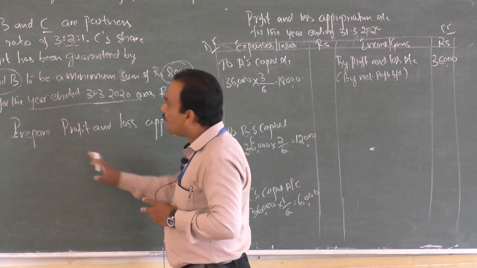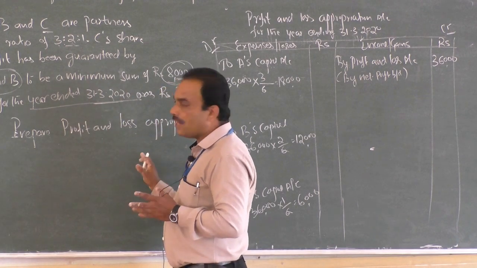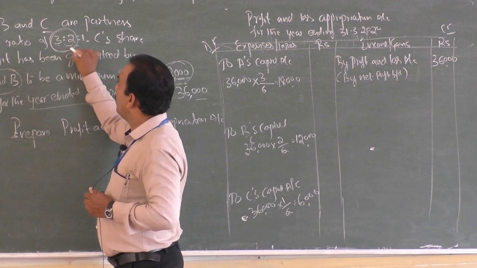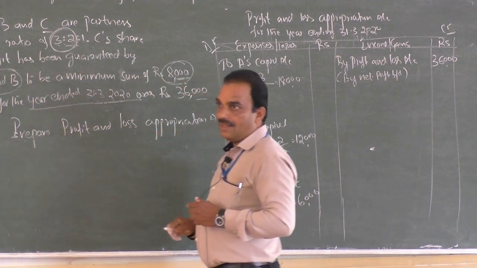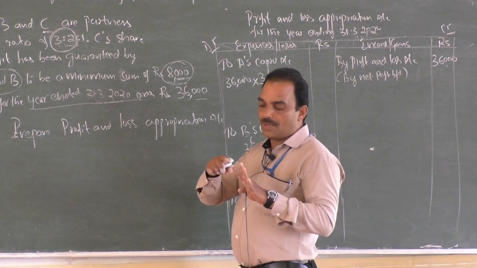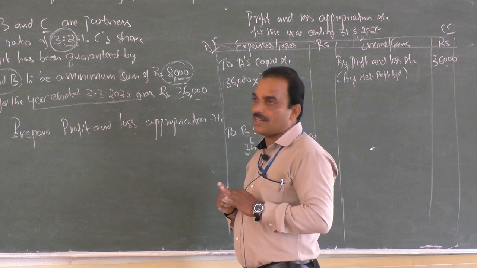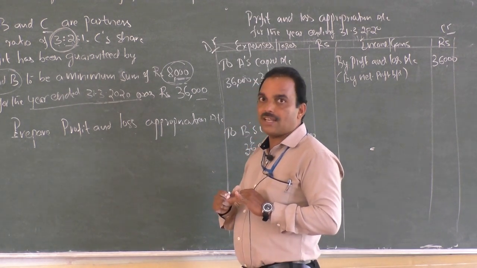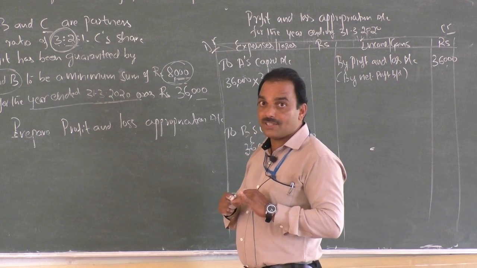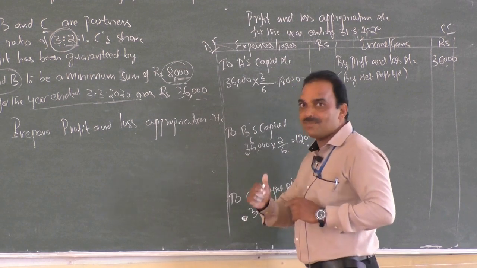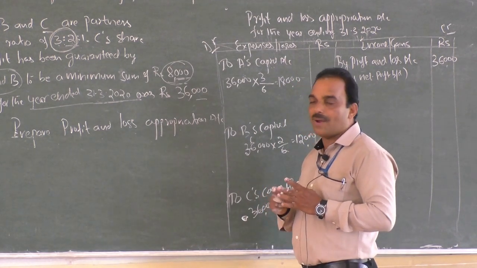A separate ratio is not given anywhere. Then we have to make an assumption. In accountancy, accounts are prepared in the case of partnership, number 1 by the reference of the Partnership Act, number 2 the partnership deed, number 3 by the reference of accounting concepts and conventions, and further accounting assumptions also.